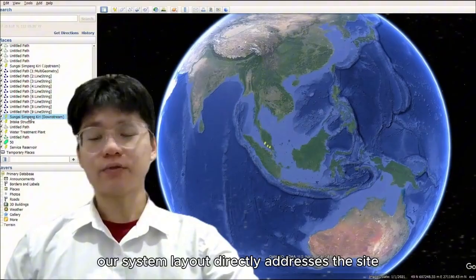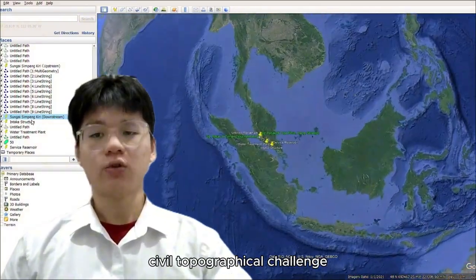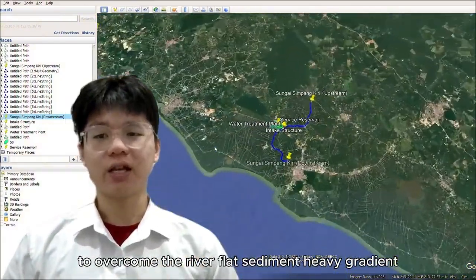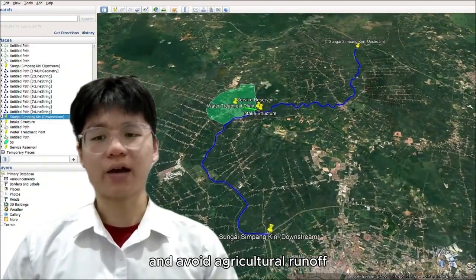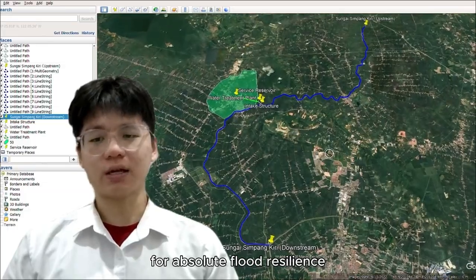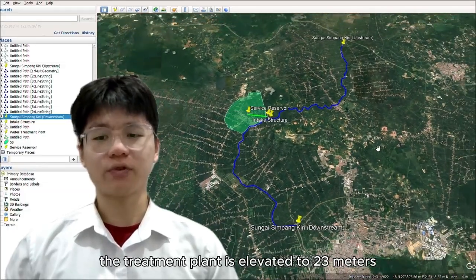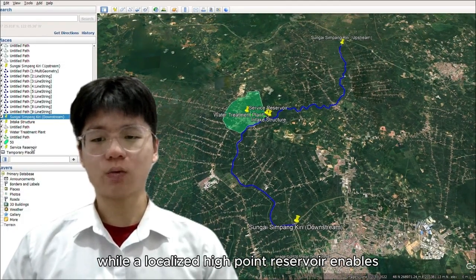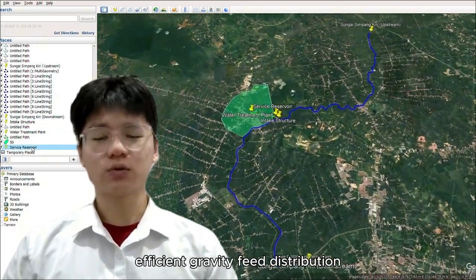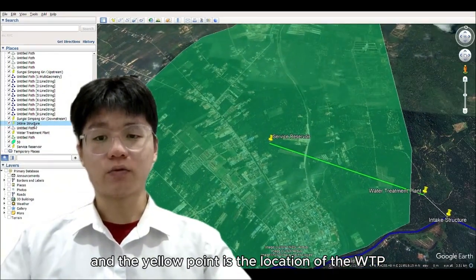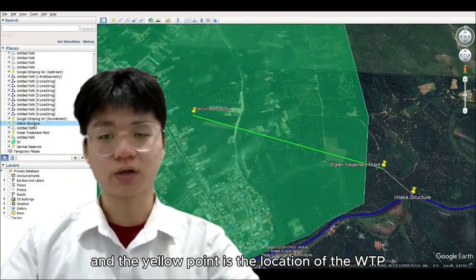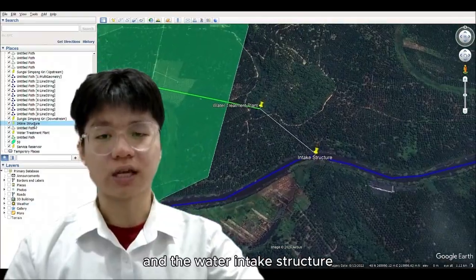Our system layout directly addresses the site's topographical challenge. To overcome the river's flat, sediment-heavy gradient, our intake is positioned on an outer bank to utilize natural scouring and avoid agricultural runoff. For absolute flood resilience, the treatment plant is elevated to 23 meters, while a localized high point reservoir enables efficient gravity feed distribution across Parit Sulong. The green area is the water supply area, and the yellow point is the location of the WTP and the water intake structure.